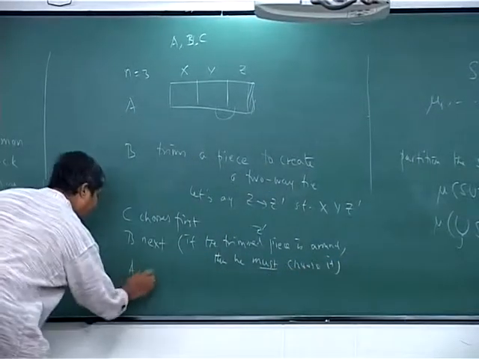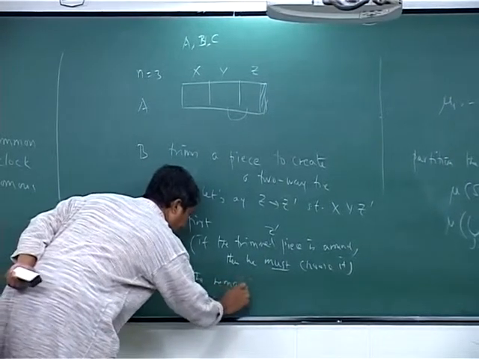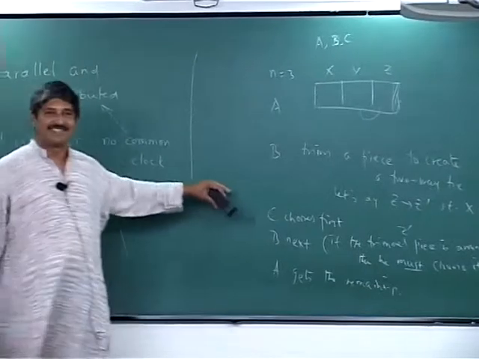A gets the last. Is the algorithm clear?